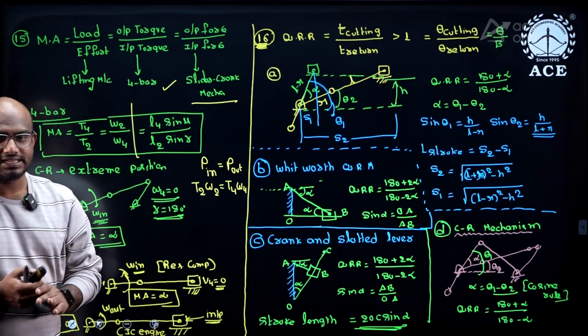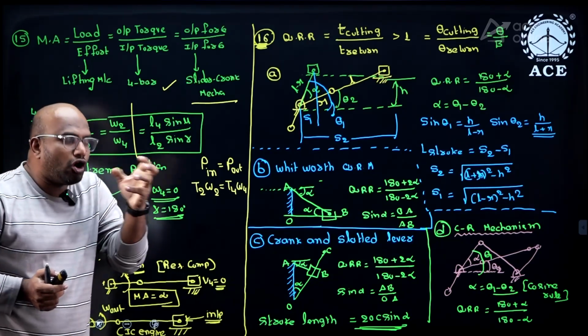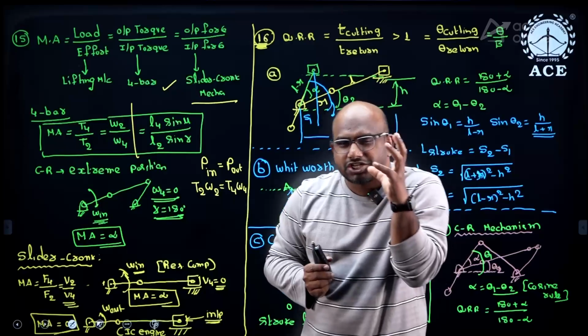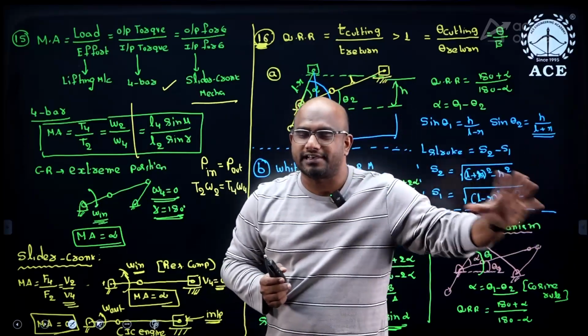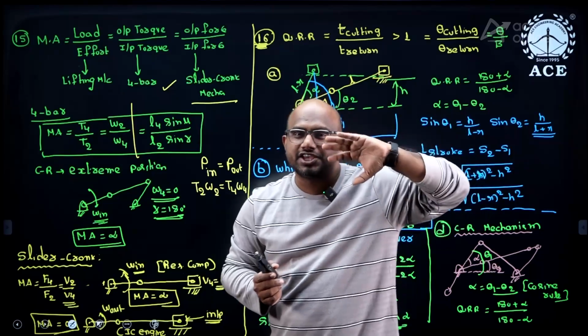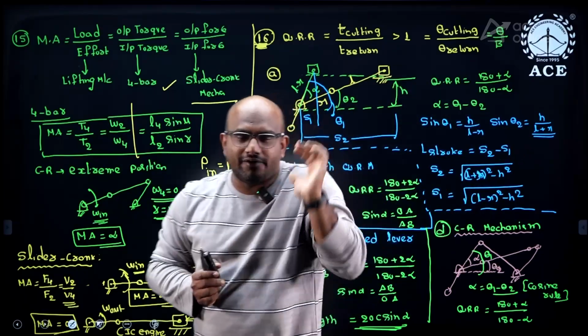Now understand, there is one technical term called toggle position. Toggle means the extreme position of an output, or the extreme position of a rocker. Now observe carefully.